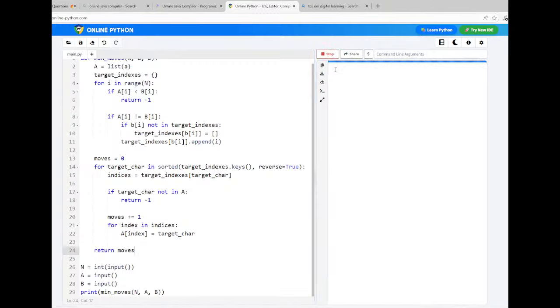Now it is waiting for the input here. So input is 5. Now we will supply the string A, B, C, A, B as the first string, then A, B, A, B as the second string. Now you can see the number of moves displayed as 2.